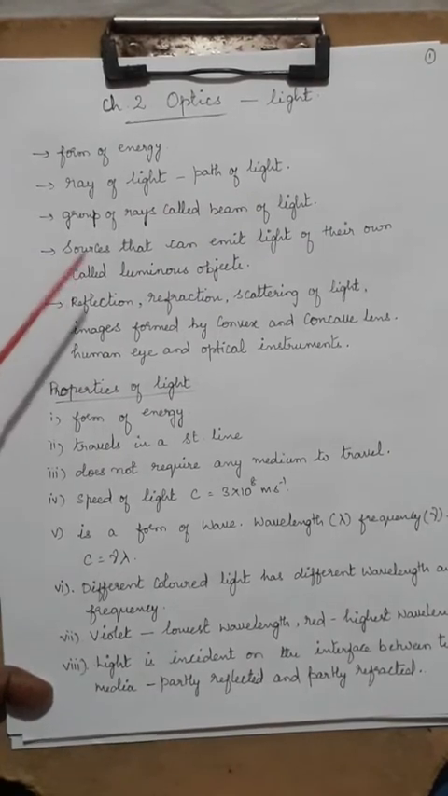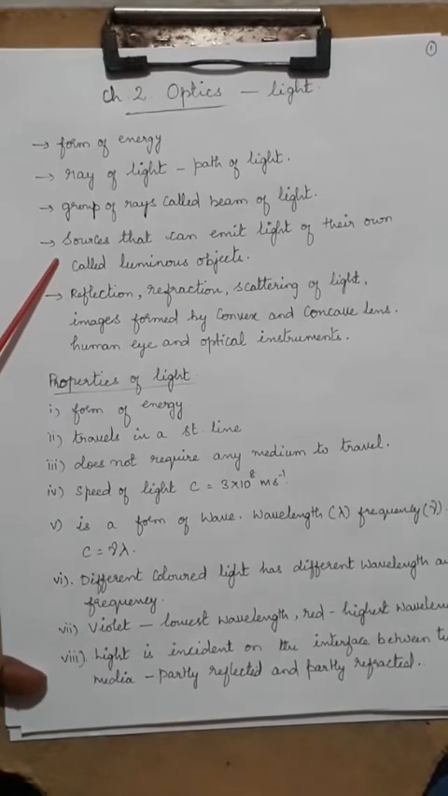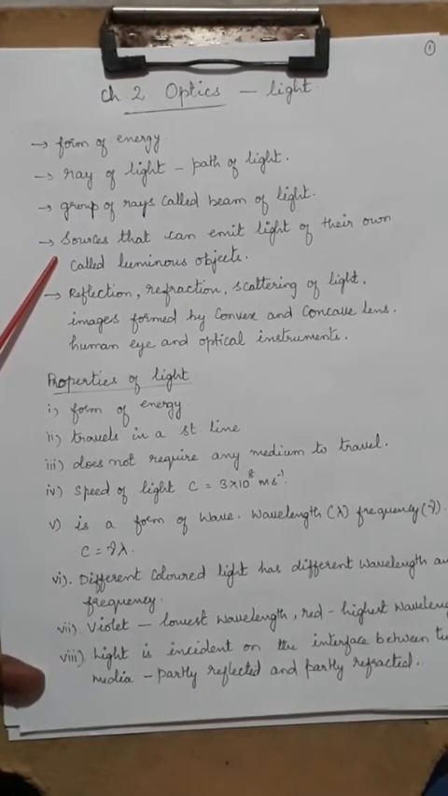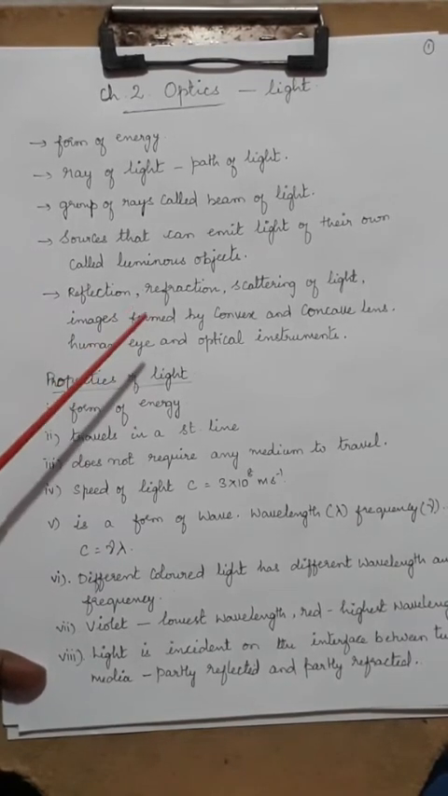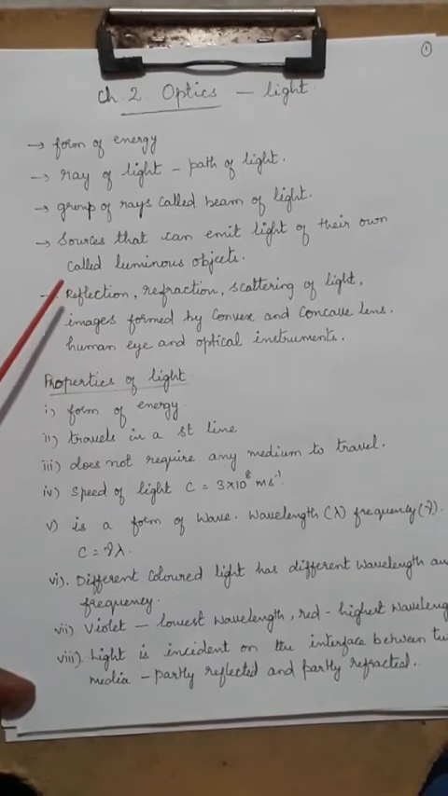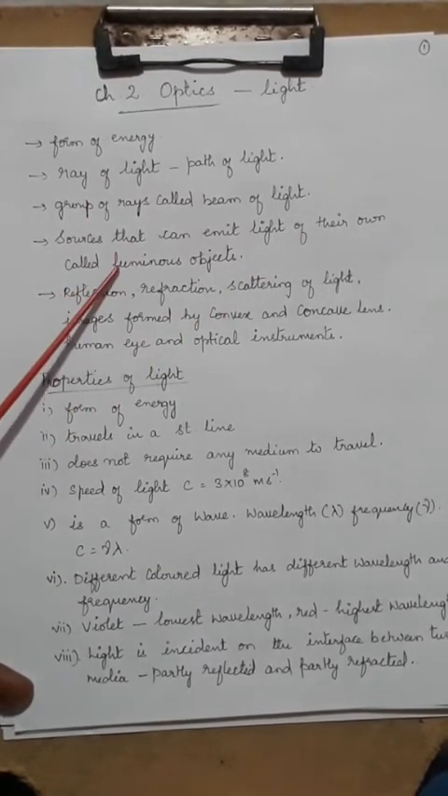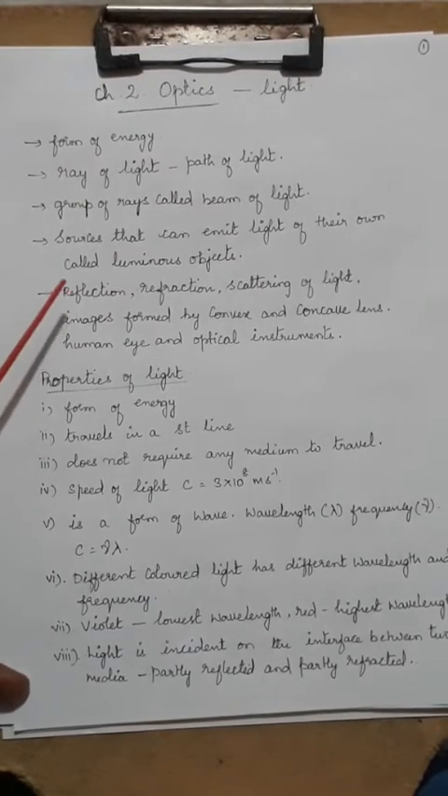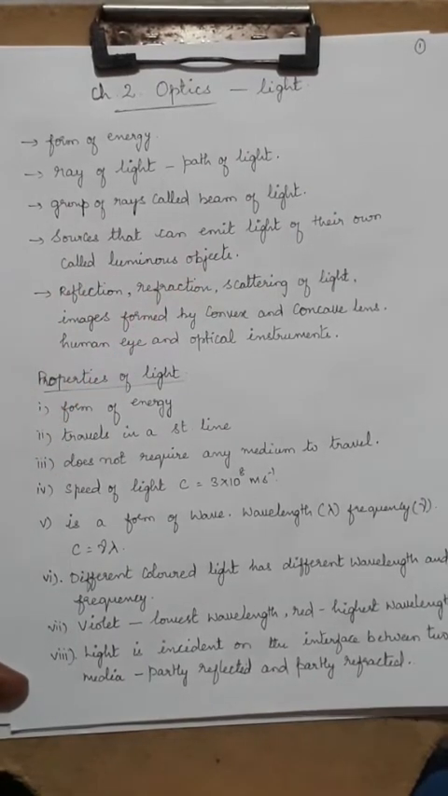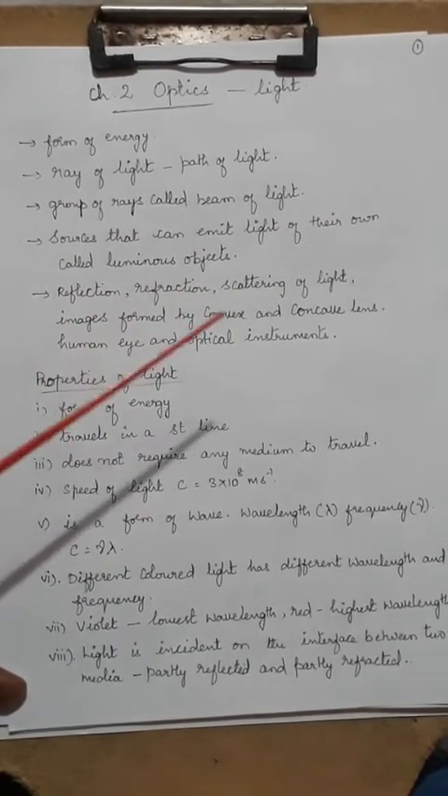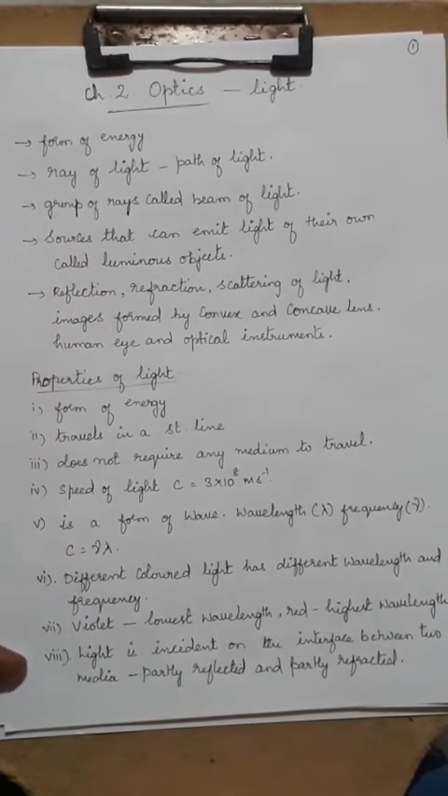And then there are sources. From where do you get light? Basically from the sun. Sun is a natural source of light. One you can say is natural source and artificial source. Another way I can differentiate is luminous and non-luminous. Those sources which can emit light of their own are called luminous objects. For example, candle and, as said, sun are luminous objects.